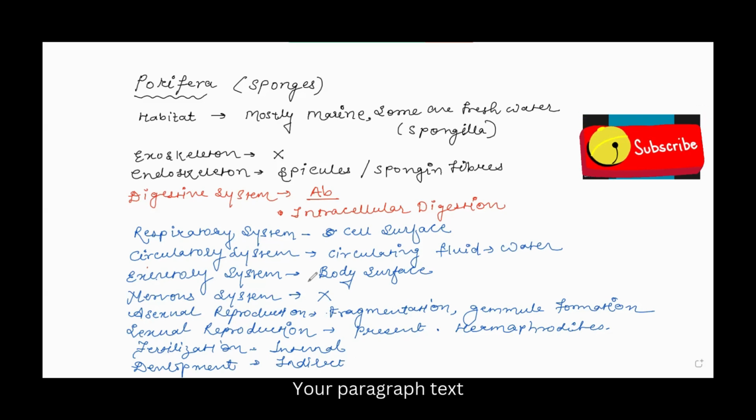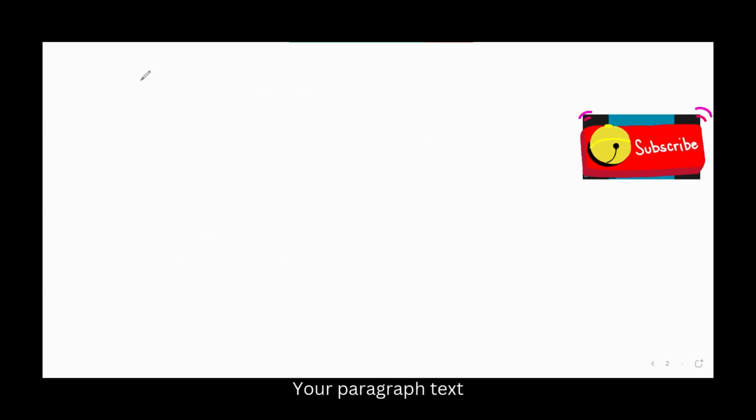Now see, these are the very common points that we discussed here in the group of porifera, right? Now, what is the unique feature present in poriferans? What is the special characteristic or unique feature? Here mainly a water canal system is present. This is a very important point: the water canal system.